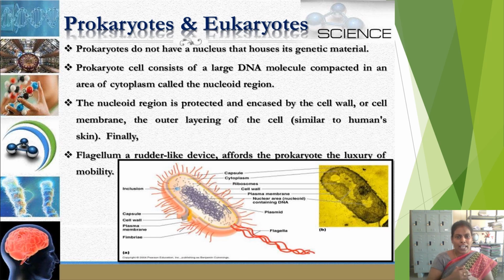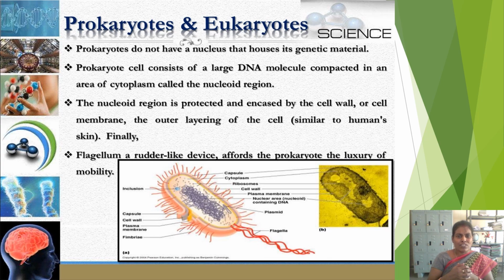About prokaryotes and eukaryotes in the previous slide. What is meant by prokaryote and what is meant by eukaryote? All organisms are divided into two types based on the presence of a well-organized nucleus. Prokaryotes do not contain any type of well-organized nucleus that houses its genetic material. That houses means it surrounds its genetic material.